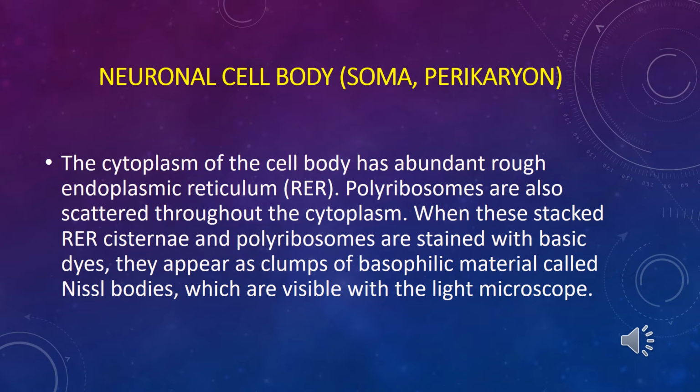In the cytoplasm of the perikaryon or soma of the neuron there is a high level of rough endoplasmic reticulum, with many polyribosomes which activate protein synthesis. In the cytoplasm there are basophilic substances formed from rough endoplasmic reticulum with polyribosomes, called Nissl bodies, Nissl substance, or tigroid.